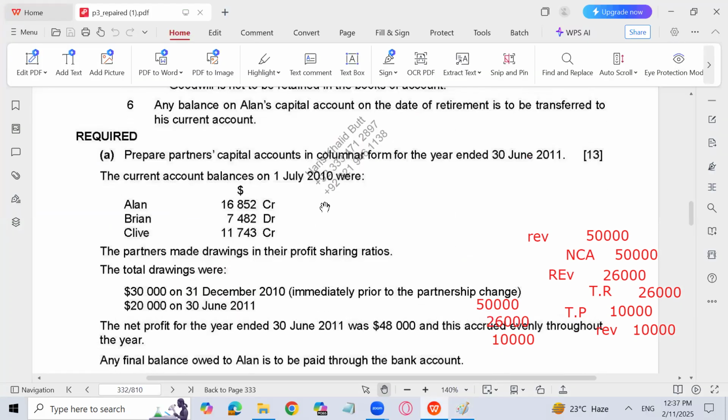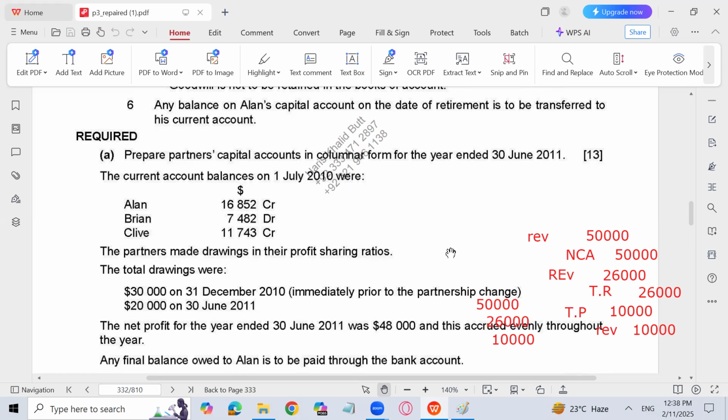We got 30 marks. The current account balances on 1st July were LN 16,852 credit, Brain 7,482 debit, and Clive 11,743 credit. The partners made drawings in the profit sharing ratio. Total drawings were 30,000 on 31st December, immediately prior to partnership changes. It means that in the first 6 months the drawings were 30,000, and the ratio of drawings between A, B, and C will be 3/6, 2/6, and 1/6. After 31st December, the drawings are 20,000, and the ratio between B, C, and D, because they will take drawings only, as LN is no more in the partnership, will be 2/4, 1/4, and 1/4.